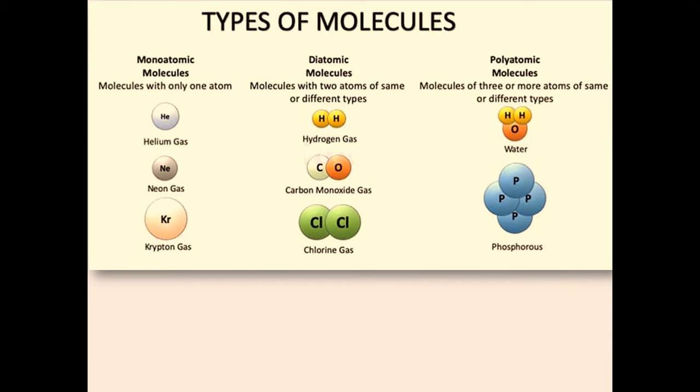Like here you can see, these are the monatomic molecules. They consist of only a single atom. Then these are the diatomic molecules. They consist of two atoms of the same or different types. And then polyatomic molecules, molecules of three or more atoms of the same or different types.